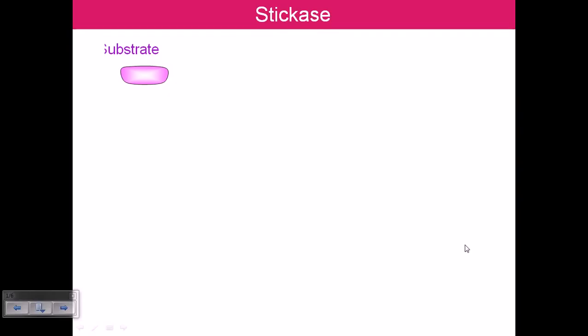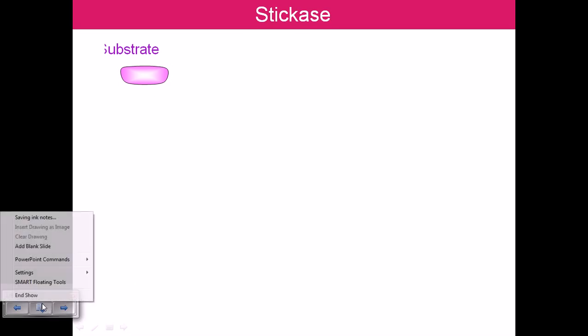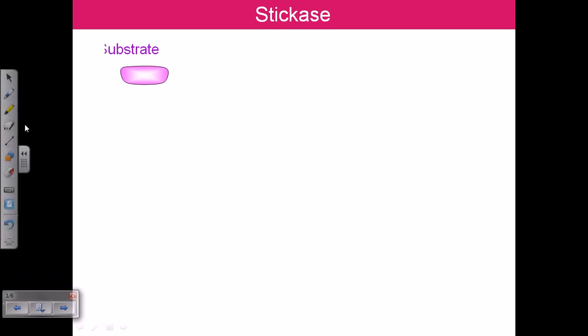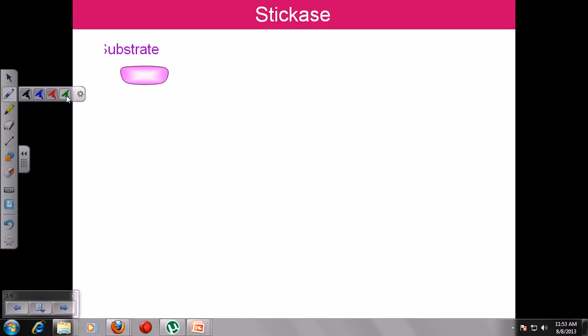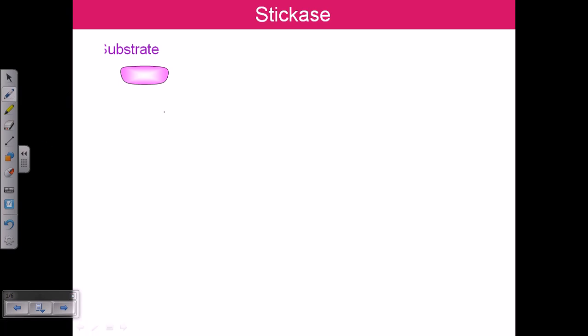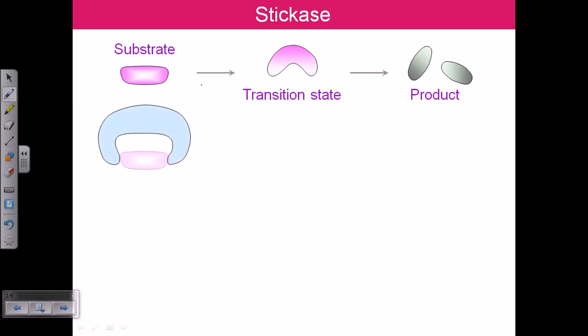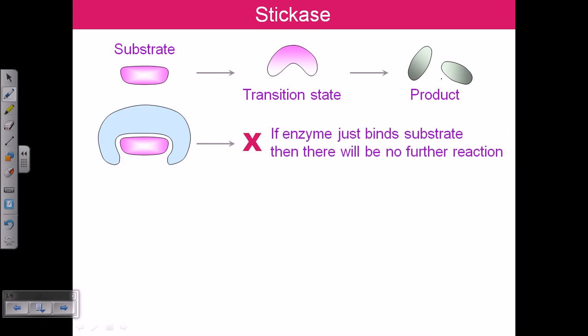Hello friends, let us talk about enzyme catalysis at a very basic level. Let us first begin with this part. Here, the substrate is coming in. It goes through the transition state and then finally it will produce product.